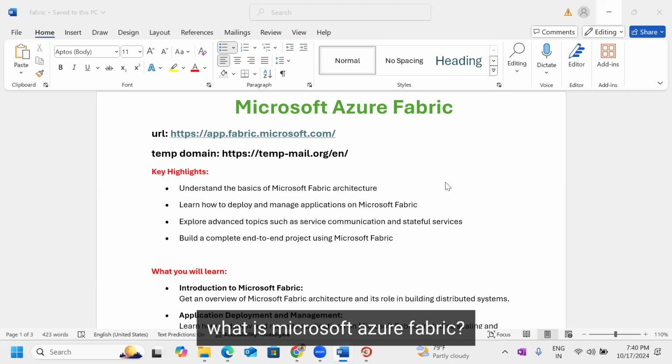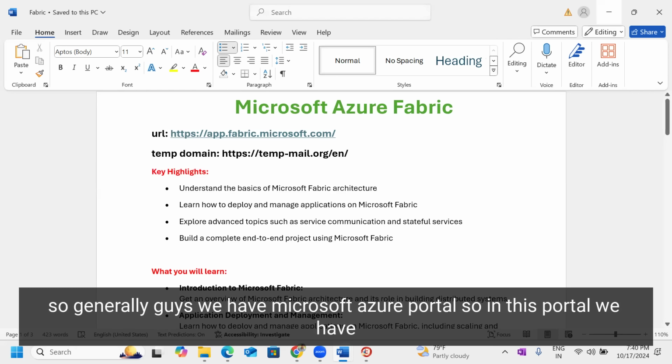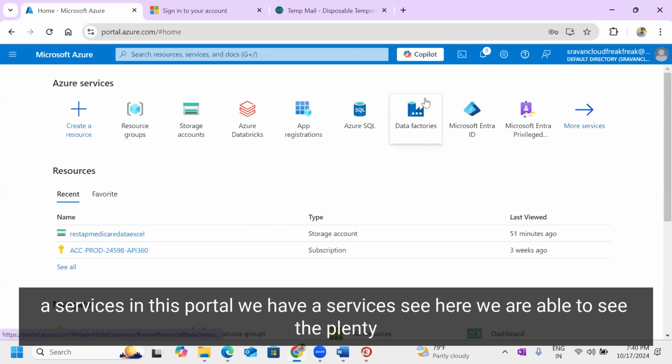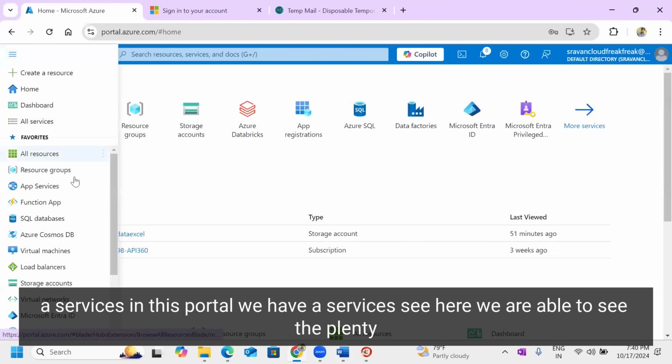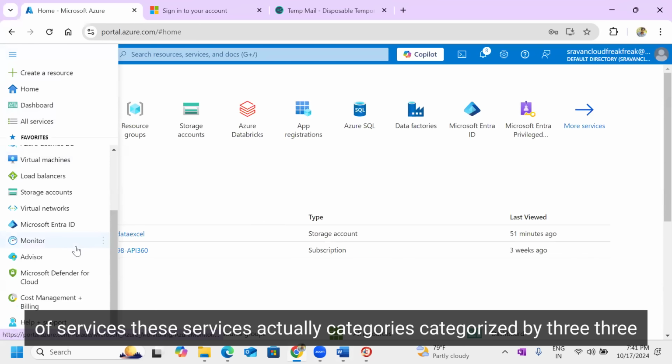What is Microsoft Azure Fabric? So generally, guys, we have a Microsoft Azure portal. In this portal, we have services. Here we are able to see plenty of services.